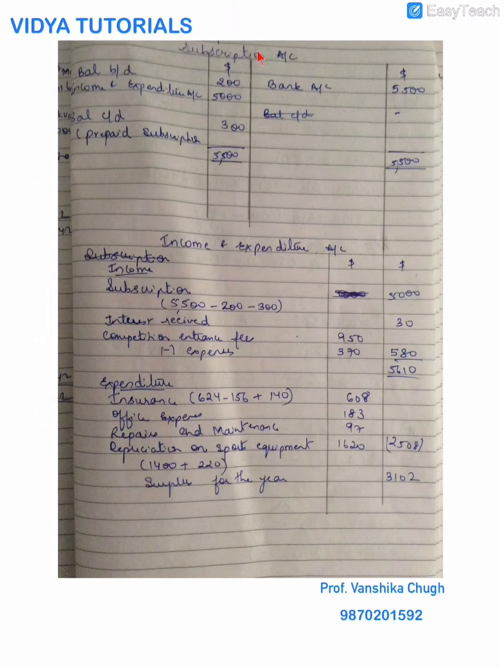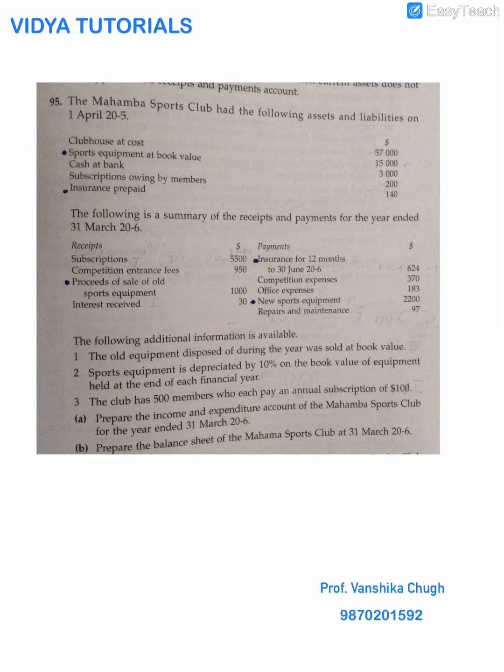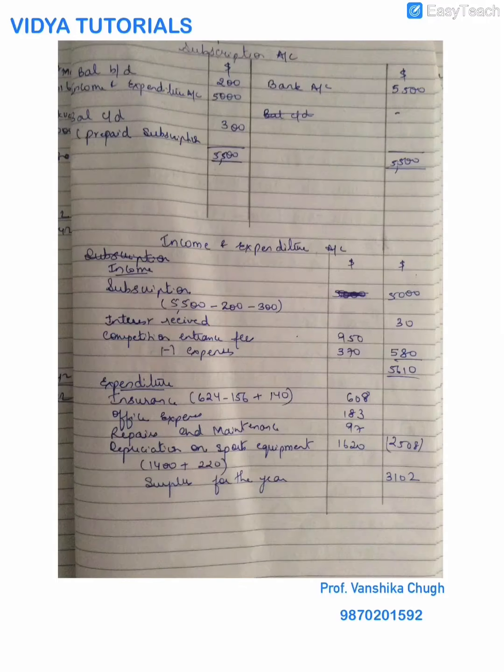So this is how you will make the subscription account. First of all, I have to see what are my opening balances. My opening balances of subscription are subscription owing by members, means members have to pay me. They are my outstanding subscriptions. Outstanding subscriptions is an asset to the company. So income is going to come, I'm going to get money, so it's an asset to the company. So it will have a debit balance, so I will record it on the debit side. Balance BD 200. Remember, this is just a working note.